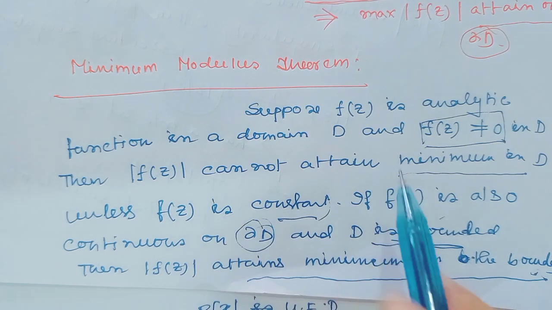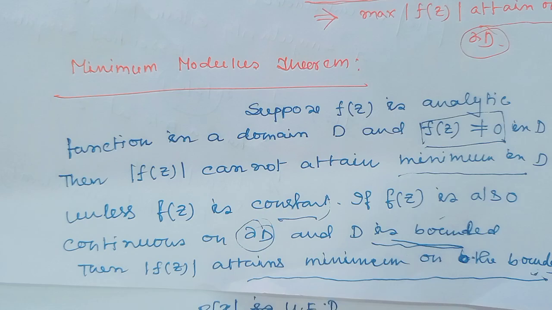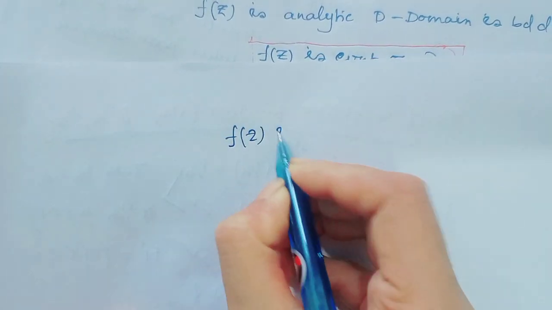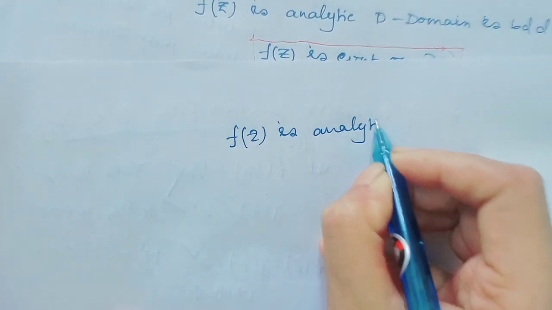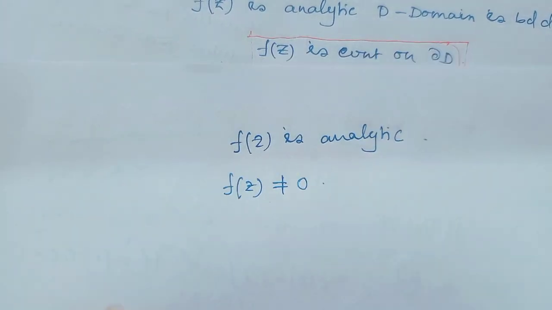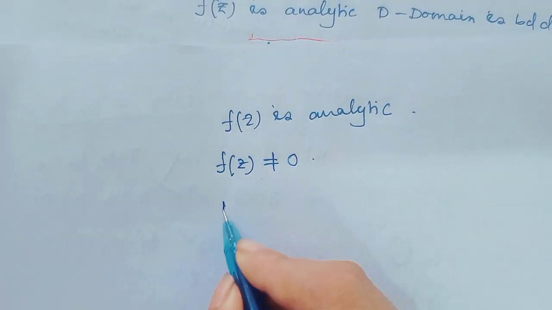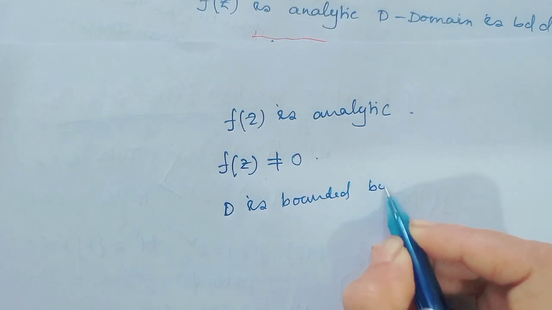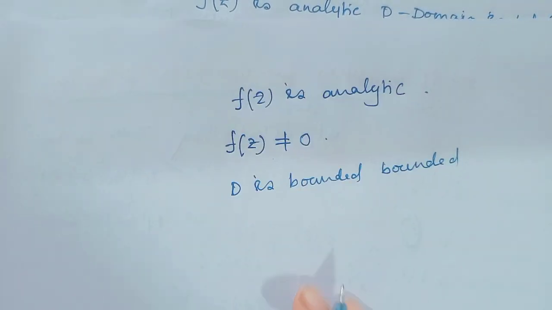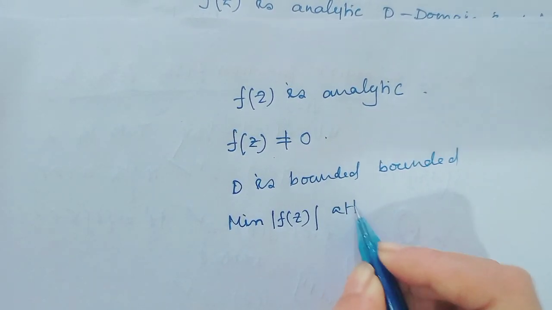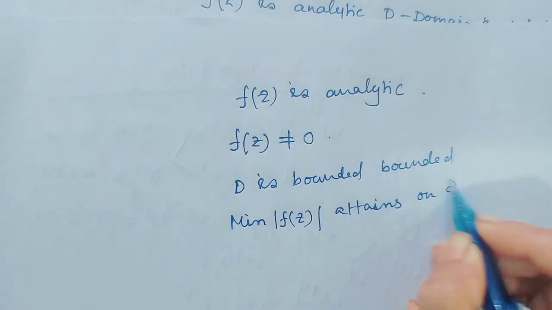Okay? Here one thing is added for the minimum modulus theorem: f(z) is not equal to 0 in the domain D. Here also f(z) is analytic, and f(z) is not equal to 0, and D is a bounded domain. Then the minimum value of the modulus of f(z) always attains on the boundary ∂D.